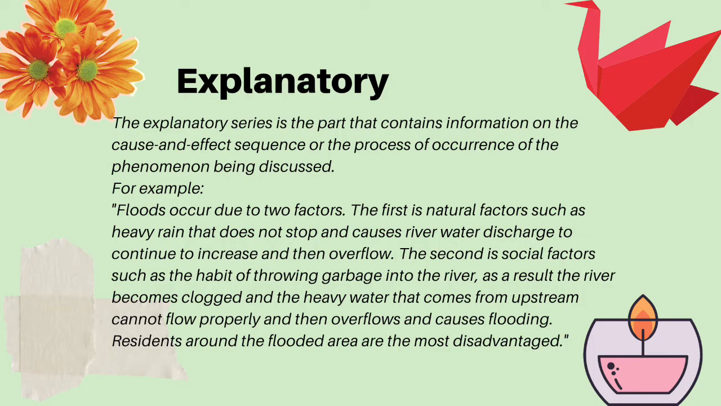And the second is explanatory series. The explanatory series is the part that contains information on the cause and effect sequence or the process of occurrence of the phenomenon being discussed. For example, floods occur due to two factors. The first is natural factors such as heavy rain that does not stop and causes river water discharge to continue to increase and then overflow.